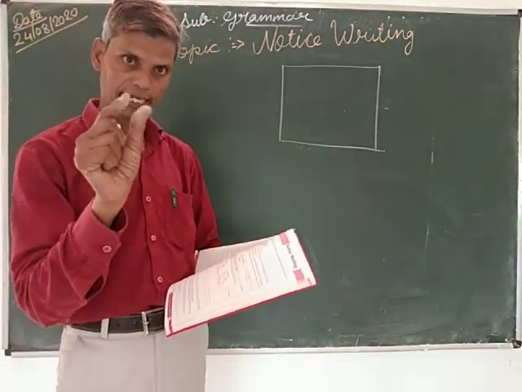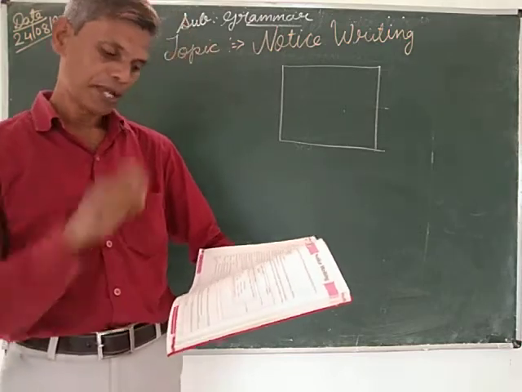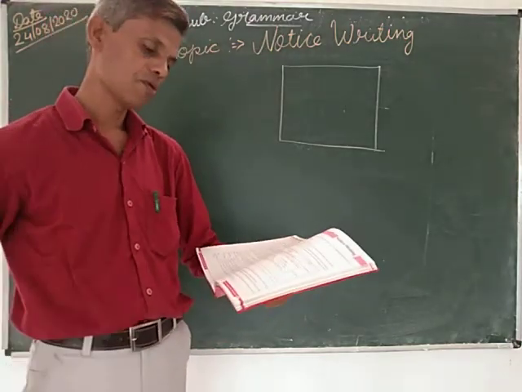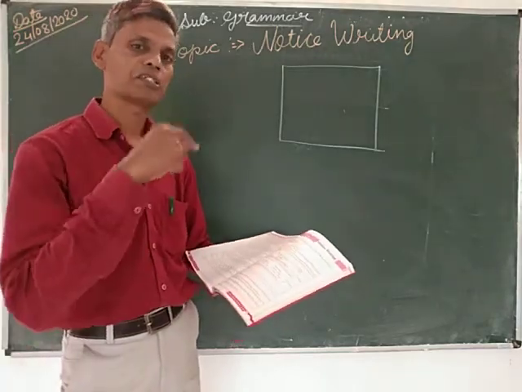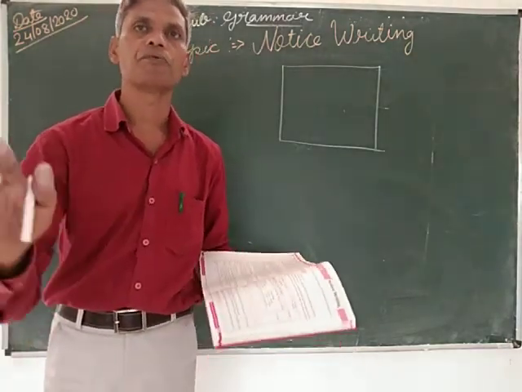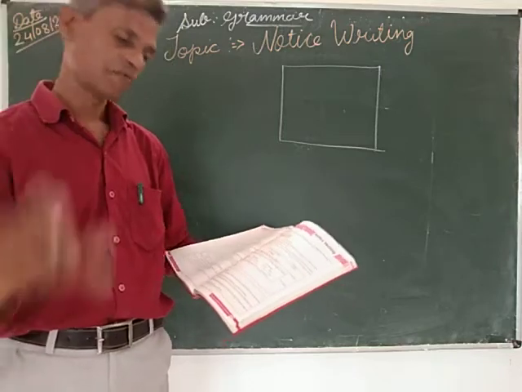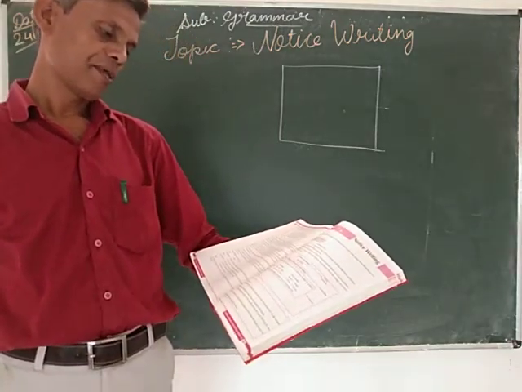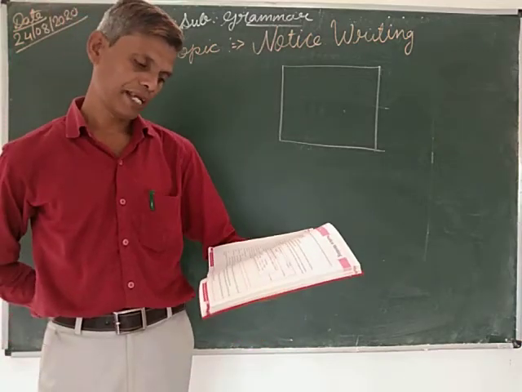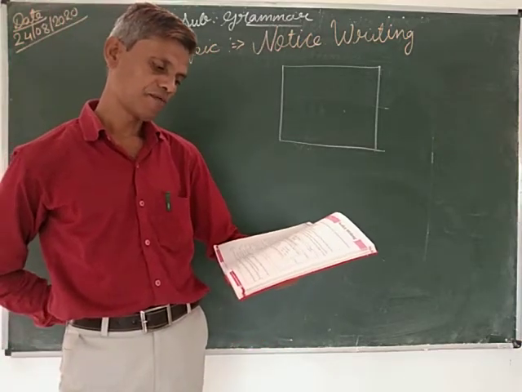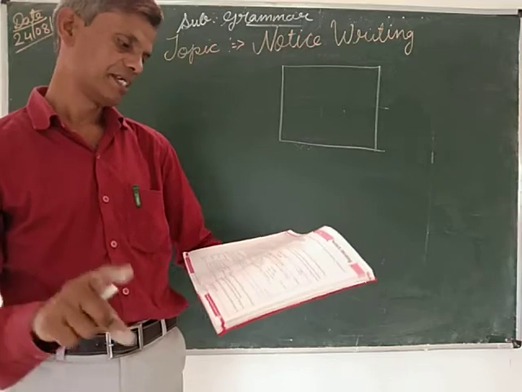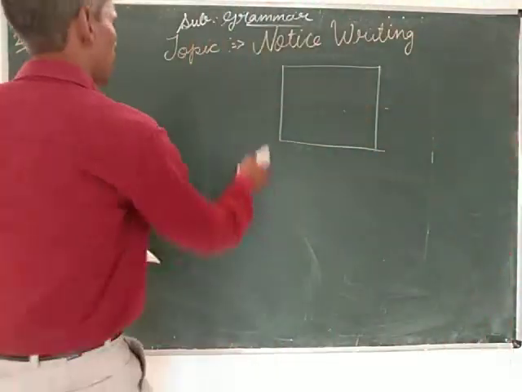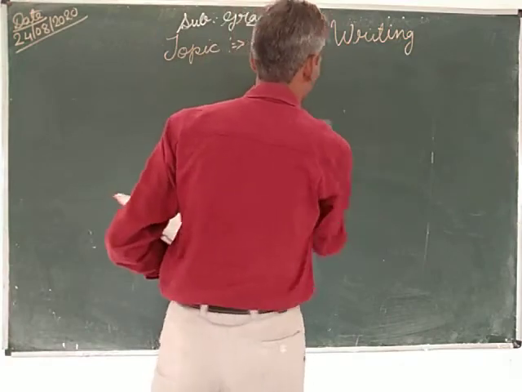There should be a topic, known as a heading. The heading should be there. It usually has a word limit of about 50 words. The notice should be completed within 50 words. You don't have to count exactly, but it should be within 50 words. The name and address of the issuing authority is placed at the top, followed by the word notice. This is how I am writing the format of the notice.